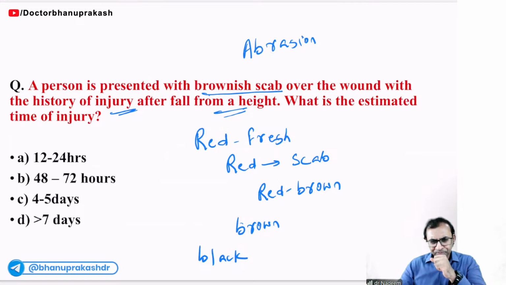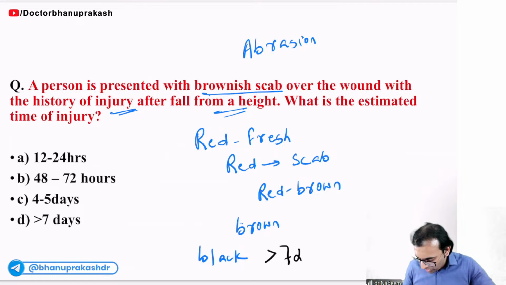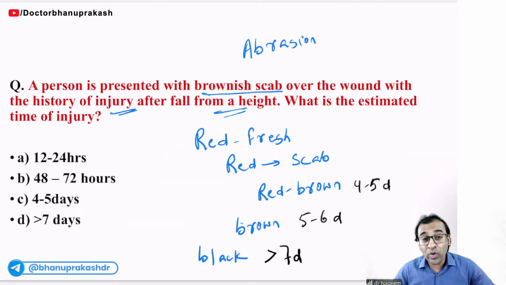See here, the black scab will be seen just after 7 days, or on the 7th day. The brown scab, 5 to 6 days, and reddish brown, 4 to 5 days. Red scab over abrasion. Abrasion means what? After blunt trauma, if there is superficial rupture of the epidermis, there can be minor bleeding or no bleeding. That is called abrasion, right? Very easy to understand.